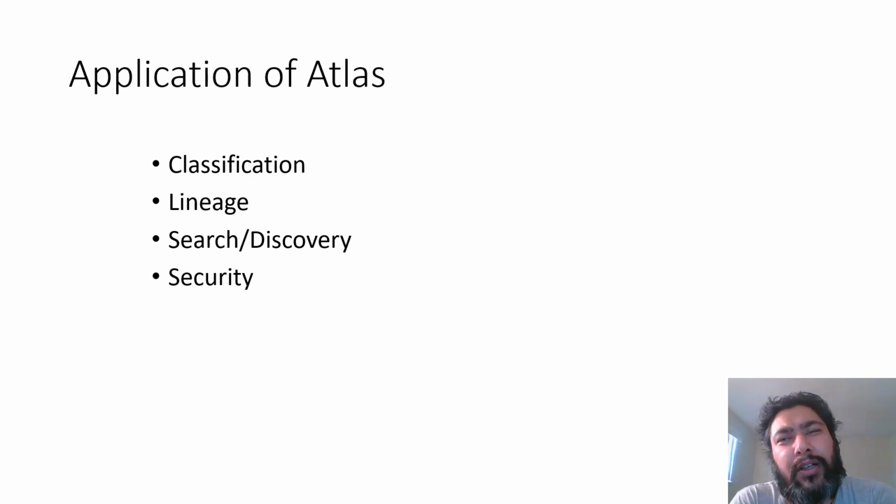Now let's discuss the advantages that Atlas provides. It gives us capability for classification of the data, information about the lineage of the data, different ways in which we can search and discover the data, and it also helps in implementing security policies on top of this, so that we can control who can see the data and who cannot.